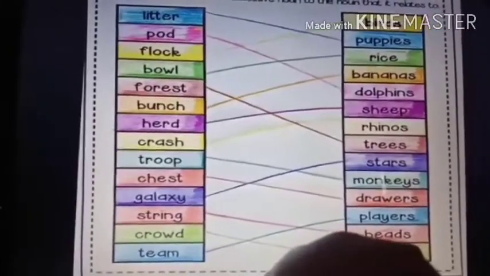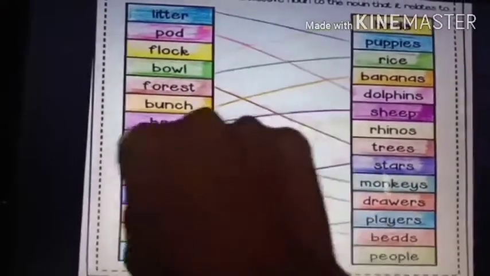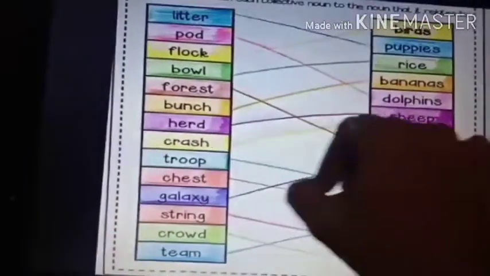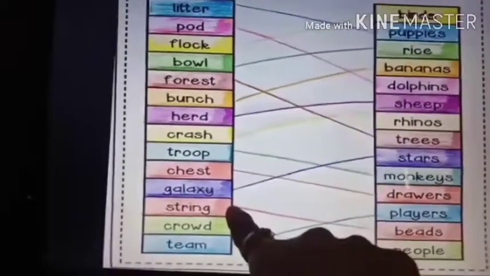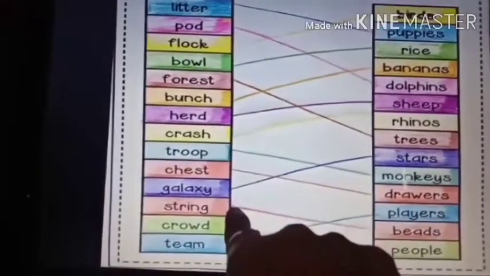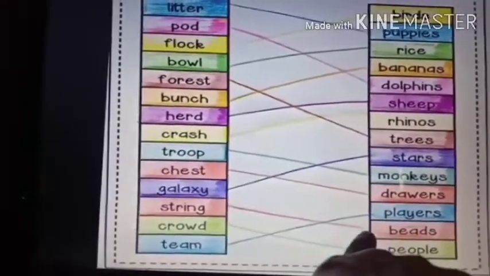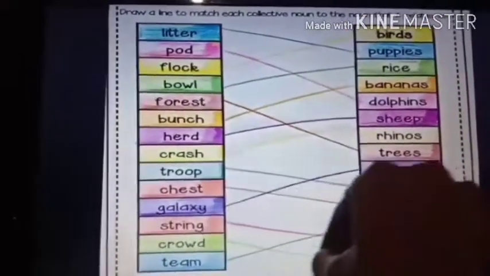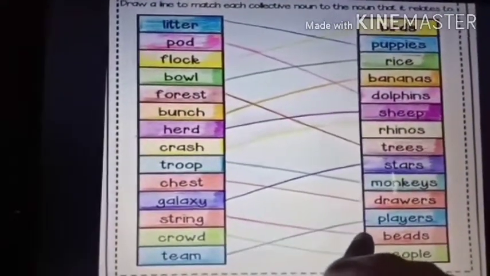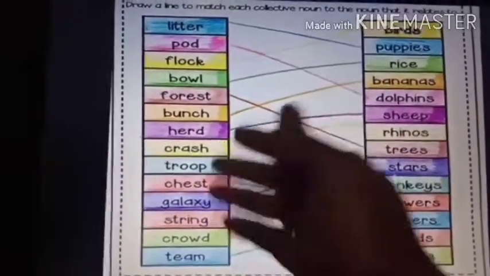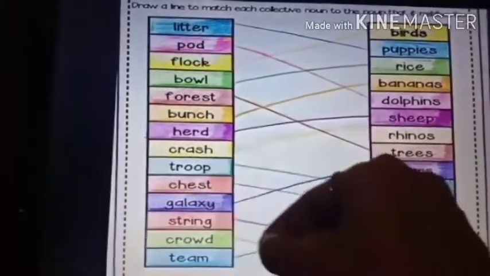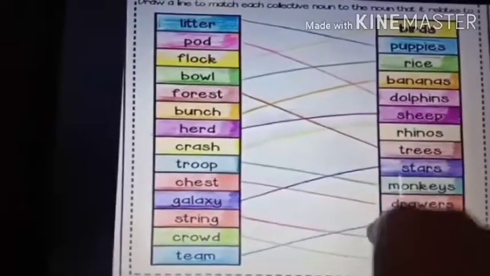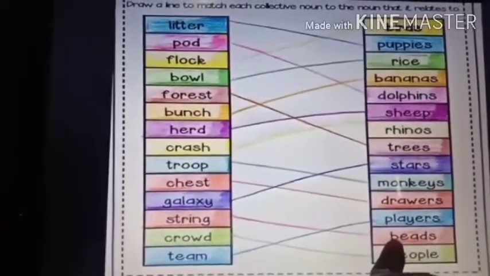How will many beads stay together? Beads cannot remain together by themselves, but when you put them on a string, they can. Beads are very small, so you cannot keep them together. A string is like a thin dori. When you put beads on a string, it becomes a group of beads. So a group of beads is called a string.